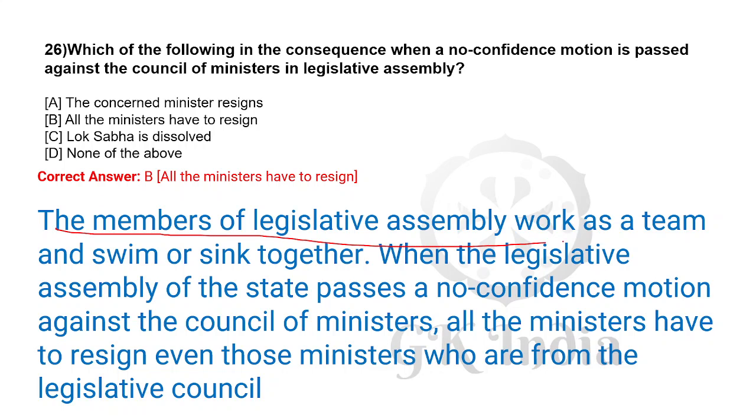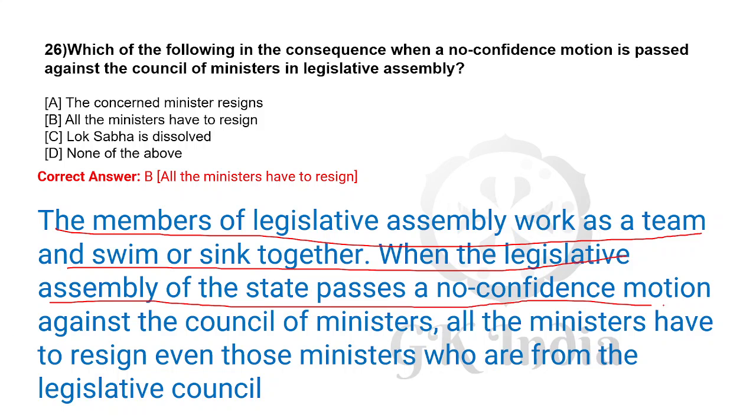The members of the council work as a team and sink or swim together. When the legislative assembly of the state passes a no confidence motion against the council of ministers, all the ministers have to resign, even those ministers who are from the legislative council.